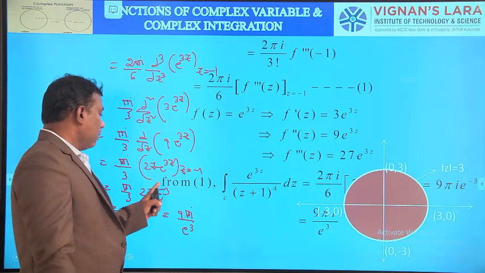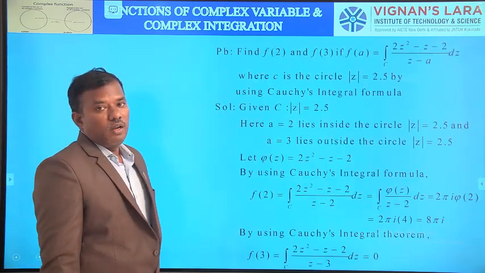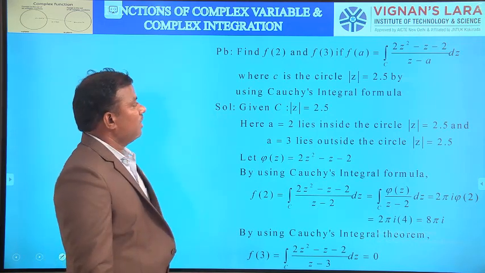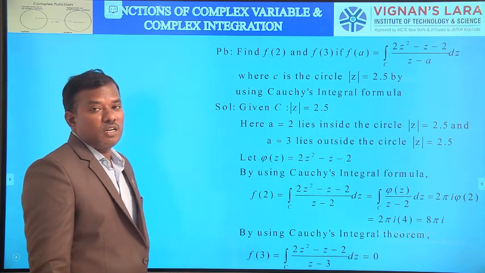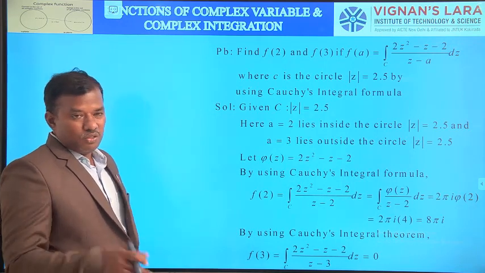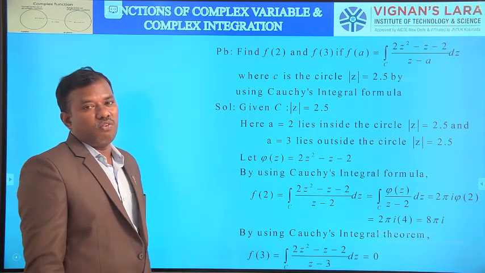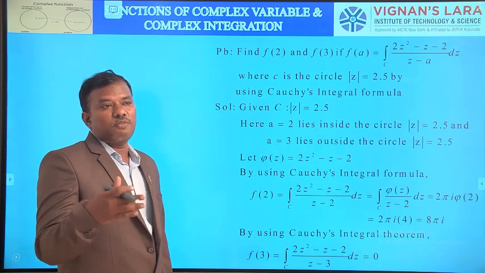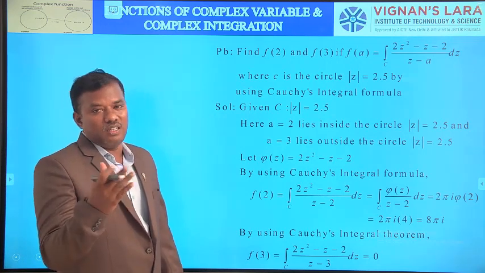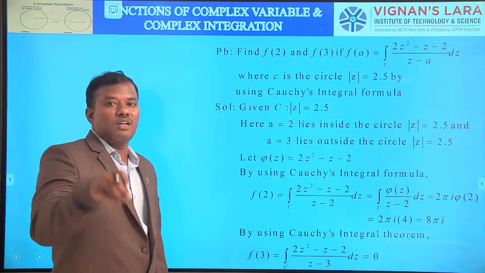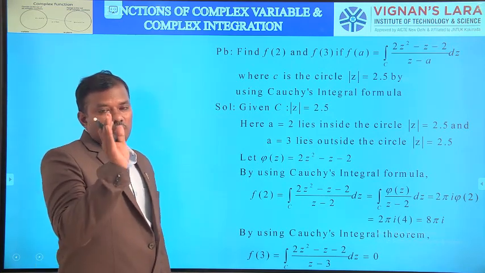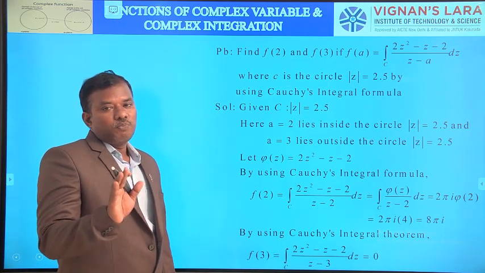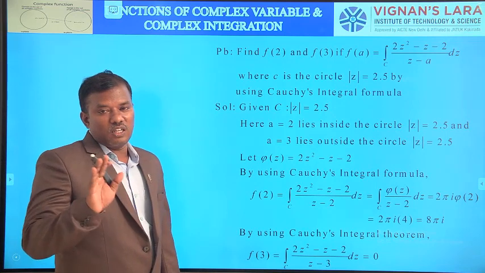At z equal to minus 1, that is 27 into e power minus 3. Next problem: the integral over C of (2z square minus z minus 2) by (z minus a) dz, where C is the circle mod z equal to 2 pi. This is another model using Cauchy's integral theorem and integral formula. In the previous problems, we did direct evaluation. Here you have to calculate f of 2 and f of 3, that is, the function value, not the integration value, using the integral theorem and integral formula. That is the difference between the previous model and this one. In the previous model, we had to calculate the integration value using the integral theorem and integral formula.